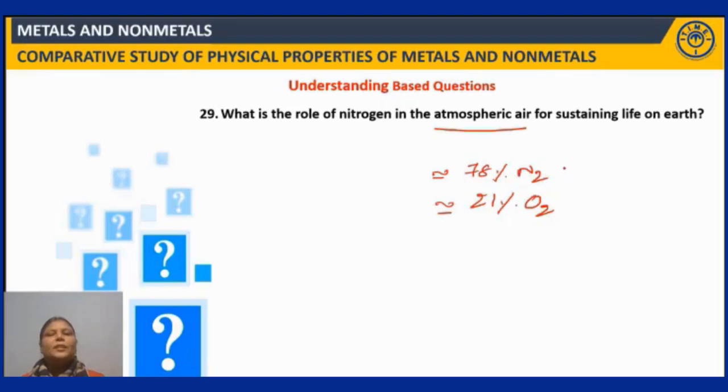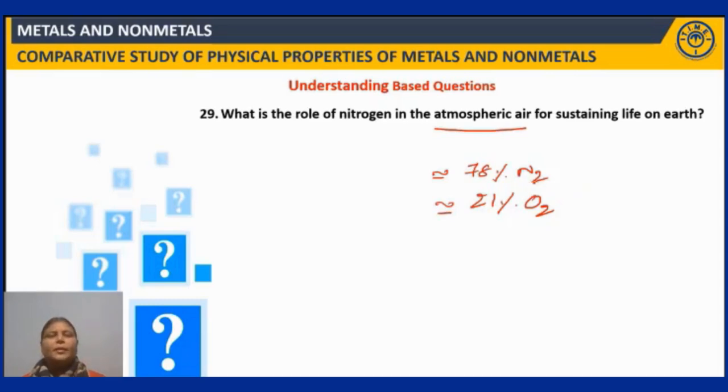Nitrogen is inert in nature. Because of its inert character, it can dilute the combustion activity of the oxygen and render it to a moderate level. Suppose nitrogen is not there in the atmosphere.